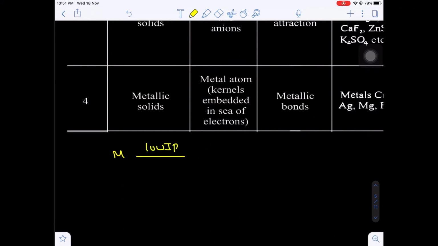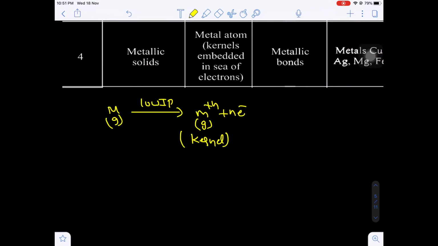Due to very low ionization potential, metals will easily lose their valency electrons. And metal will form what? A positive charge ion. This is called the metal kernel. So these positive charge species will be present in the sea of electrons.